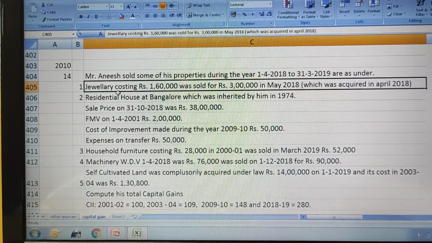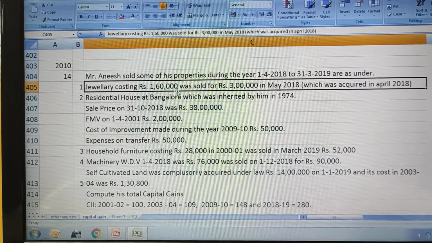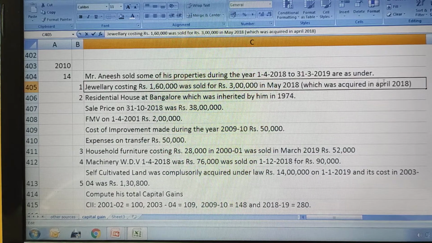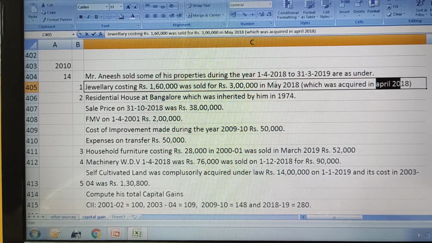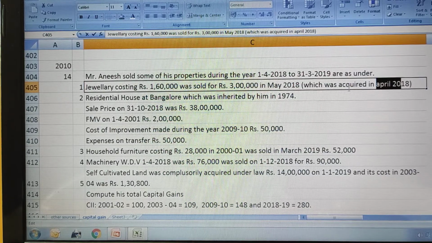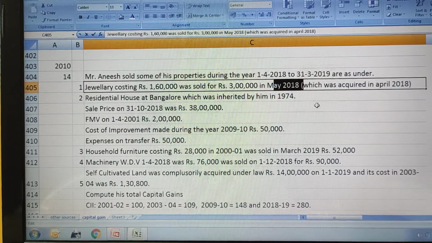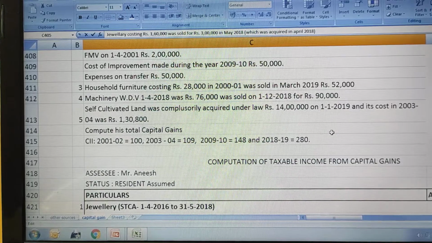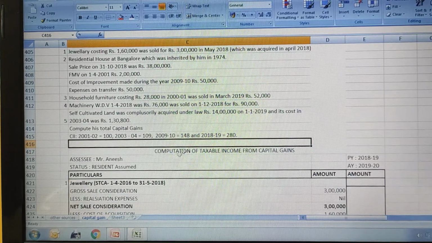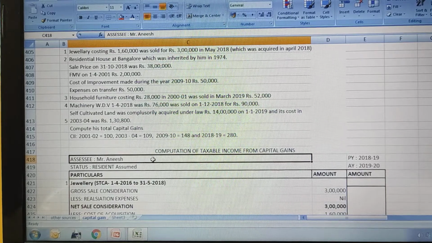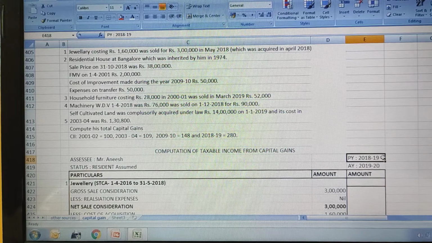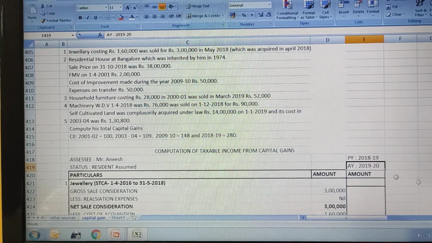First we will take jewelry. Jewelry costing 1,60,000 was sold for rupees 3 lakhs in May 2018. It was acquired in April 2018. So the jewelry is held for a very short period of time. Purchased in April, sold in May, same year, right? So it is a short-term property. Before that, we will discuss some basic things. The assessee is Mr. Anish. Status is assumed to be resident. Previous year 2018-19 and assessment year 2019-20.